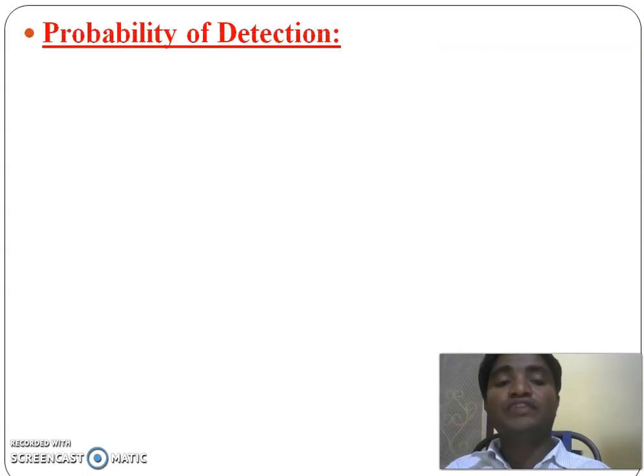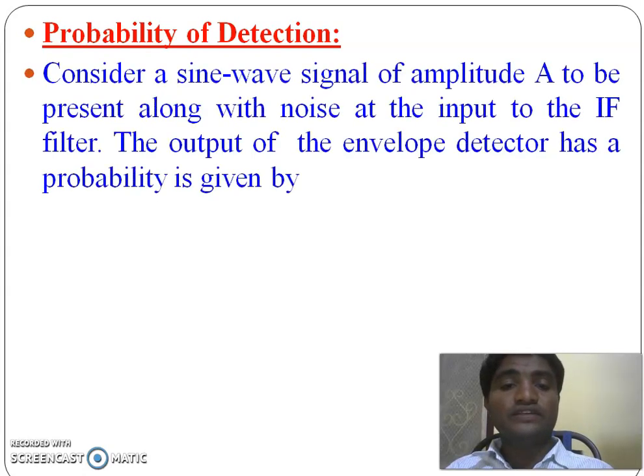And now the probability of detection. Suppose the signal is present along with the noise. Previously we considered noise only, the Gaussian noise only. Here we are considering signal plus noise.